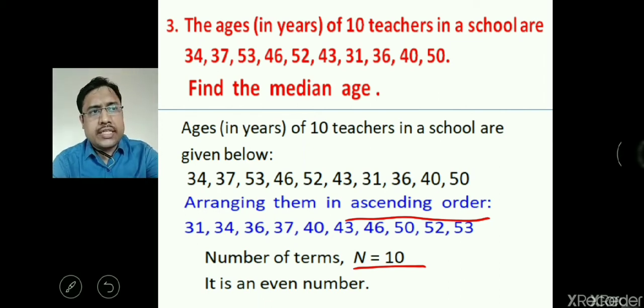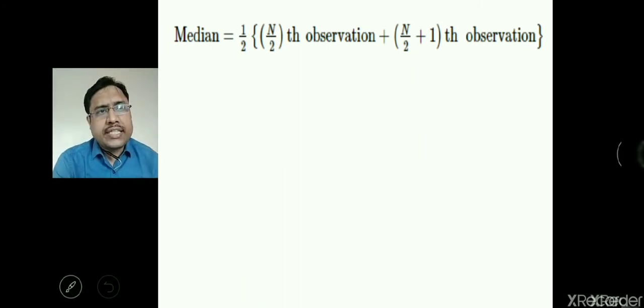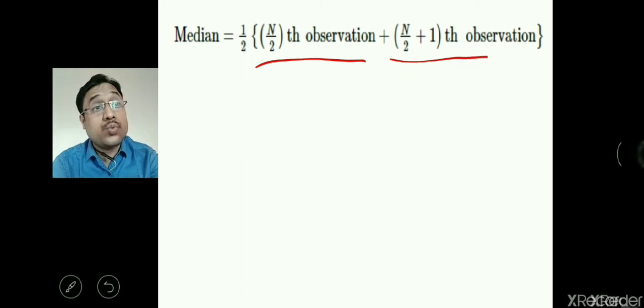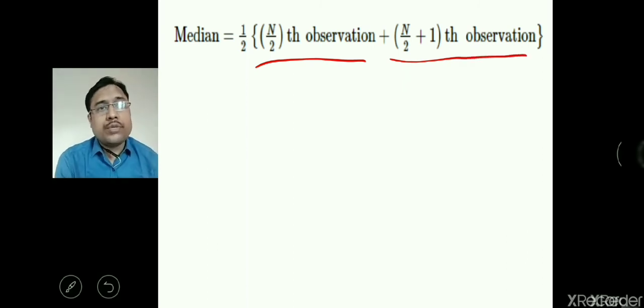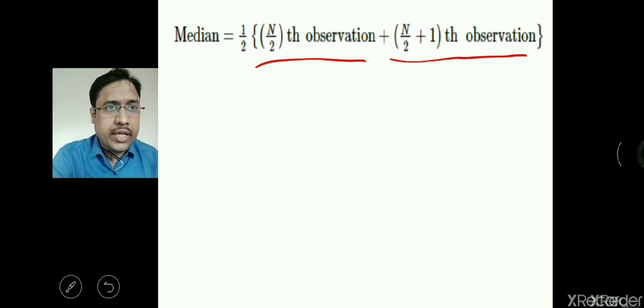Then the formula to find the median is 1 by 2 inside the middle bracket, the (n by 2)th observation plus the (n by 2 plus 1)th observation, and outside the bracket, 1 by 2. It means you are finding the arithmetic mean of the (n by 2)th and (n by 2 plus 1)th observation, the middlemost two data.